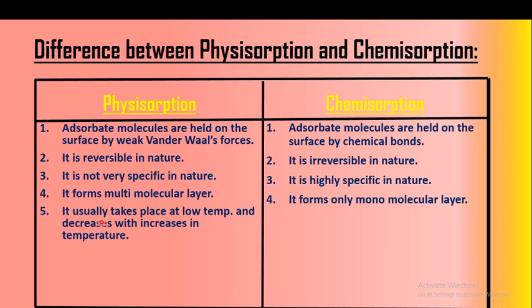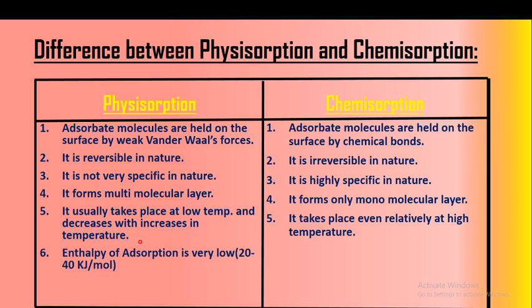Physisorption usually takes place at low temperature and decreases with increase in temperature. Means the physisorption occurs at low temperature and it decreases with increase in temperature. Chemisorption takes place even at relatively high temperature. The enthalpy of adsorption for physisorption is very low, up to the order of 20 to 40 kilojoules per mole. But in case of chemisorption, the enthalpy of adsorption is very high, about 40 to 400 kilojoules per mole.